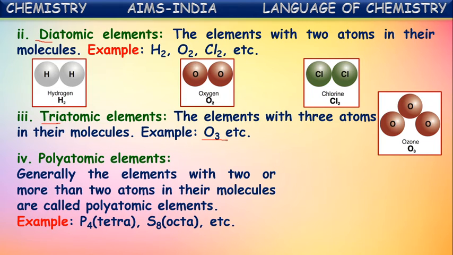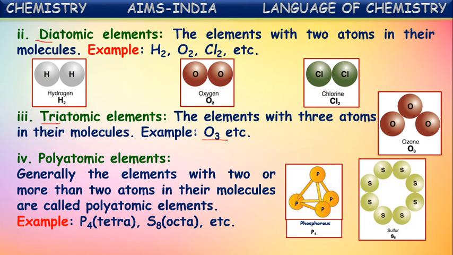Next, polyatomic elements. Generally, the elements with more than two atoms in their molecules are called triatomic or polyatomic elements. Poly represents many. So the elements which have more than two atoms in their molecules are considered polyatomic elements. Example, phosphorus, sulfur. These all are polyatomic. For example, phosphorus has four atoms in each molecule. So it is one of the polyatomic elements.